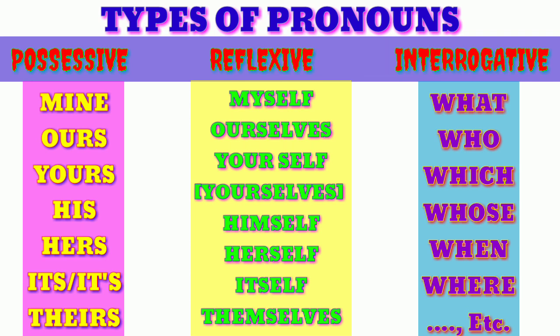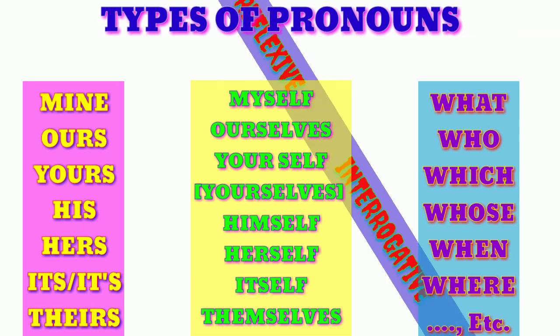So I hope you've understood all those things about pronouns. Again I'm going to repeat the definition of the pronoun. A pronoun is a word which is used instead of a noun. And also we want to observe the types of pronouns: subjective pronoun, objective pronoun, adjective pronoun, possessive pronoun, reflexive pronoun, interrogative pronoun. These are all the types of pronouns. This is very important for second year PUC to get 4 marks.